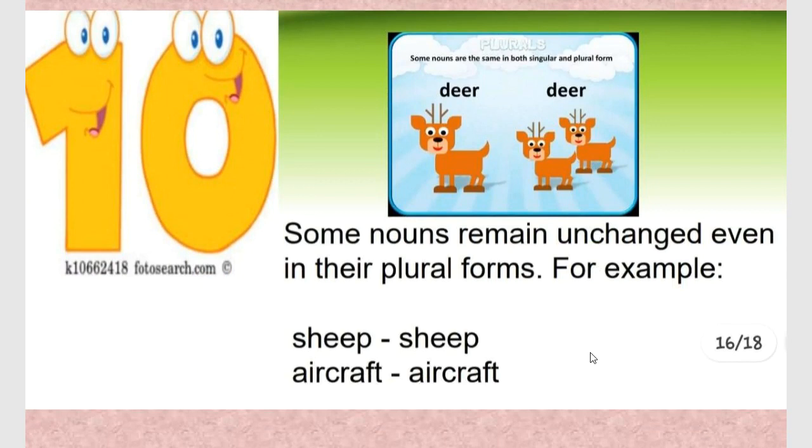Now children, there are some nouns which remain unchanged even in the plural forms. Okay, like deer, deer, sheep, sheep, aircraft, aircraft. So these nouns remain unchanged in the plural form. It's the same in the singular as well as the plural form. They do not change in the plural form.